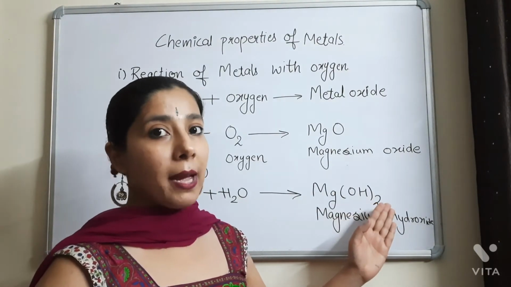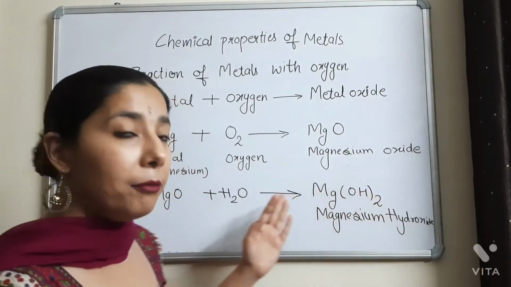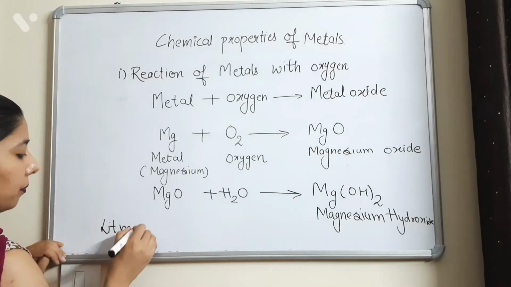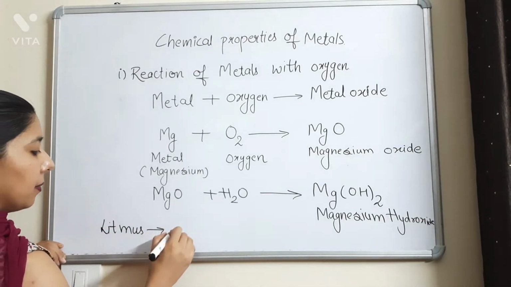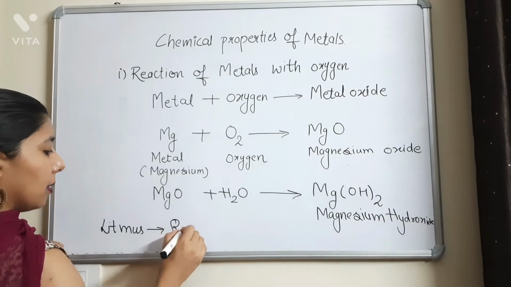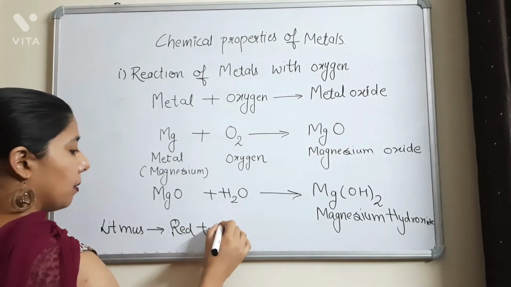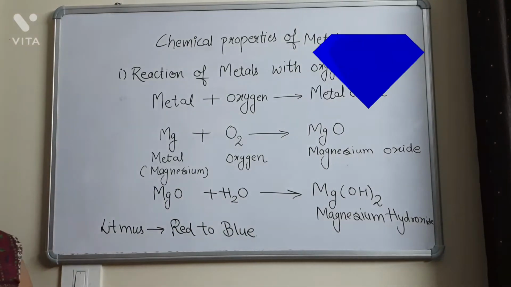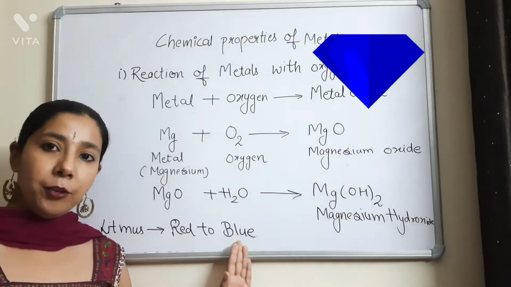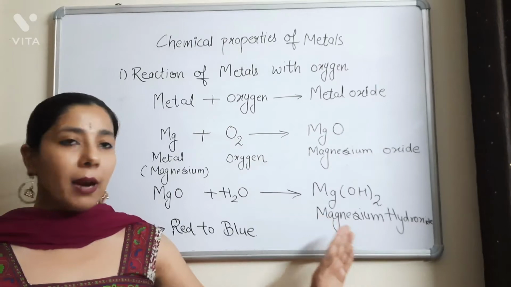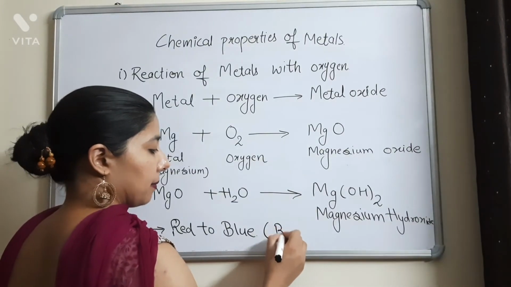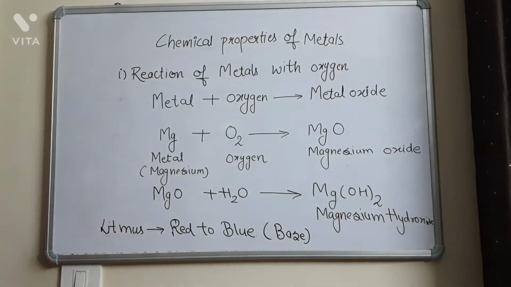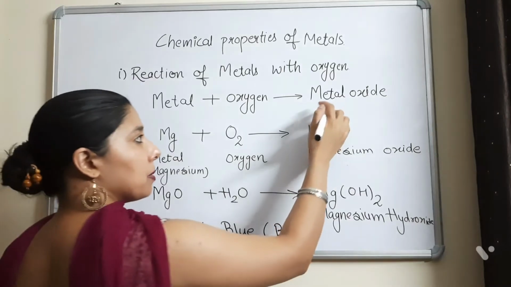And if we test this magnesium hydroxide on the litmus paper, we find that the litmus paper changes from red to blue. So if the litmus paper changes from red to blue, we conclude that magnesium hydroxide is a base. So from here the conclusion that is taken is that all the metal oxides form the basic oxides.